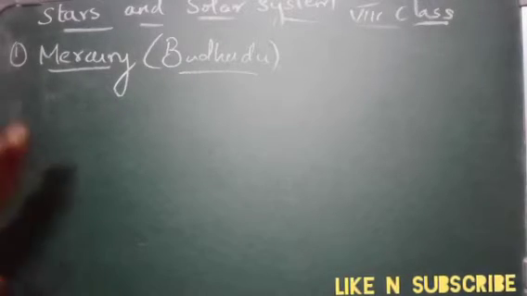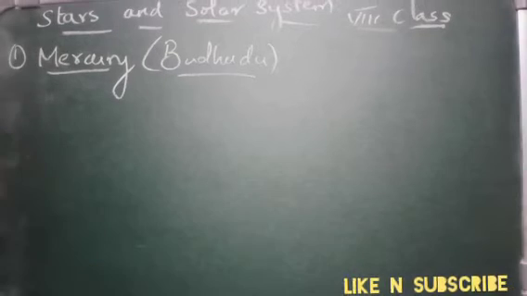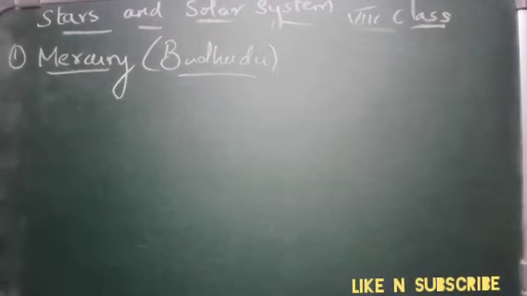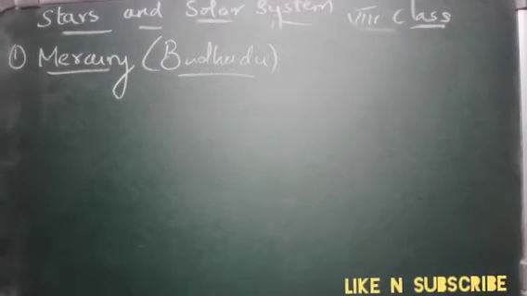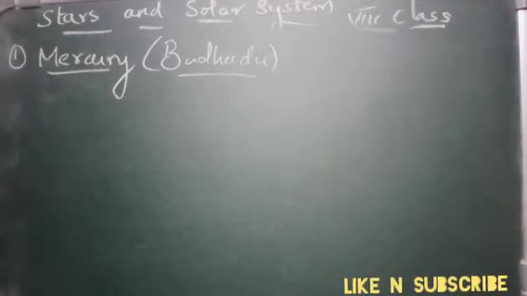Because Mercury is very close to the sun, it is very difficult to observe it, as most of the time it is hidden in the sun's glare. It is visible only at the places where trees or buildings do not obstruct the view of the horizon. Mercury has no satellite around it because it is very close to the sun.